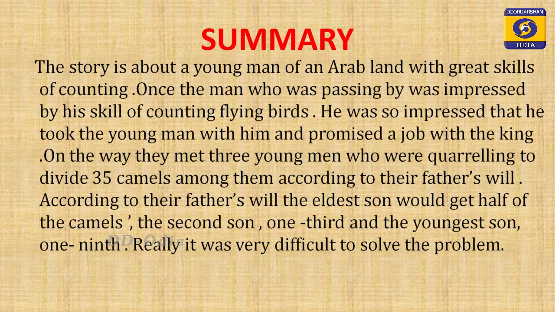On the way, they met 3 young men who were quarreling to divide 35 camels among them according to their father's will. According to their father's will, the eldest son would get half of the camels, the second son 1/3 and the youngest son 1/9. Really, it was very difficult to solve the problem. So, this is all about your SGP 1 and 2. In the coming session, we will read SGP 3 and see whether the young man helped the 3 brothers to solve their problem or not.